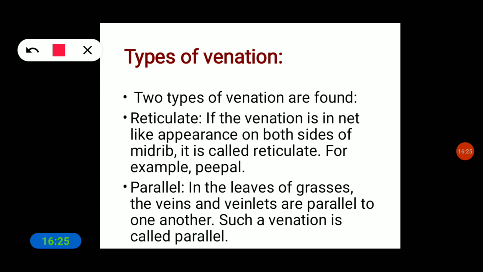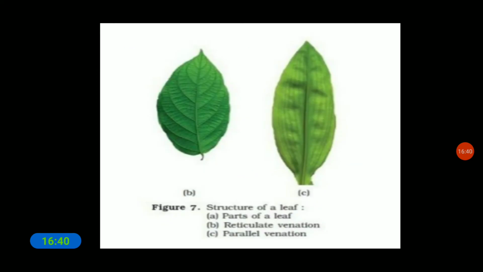Parallel venation means that, as in the leaves of grasses, the veins and veinlets are parallel to one another. In this figure, you can easily understand the structure of reticulate and parallel venation.